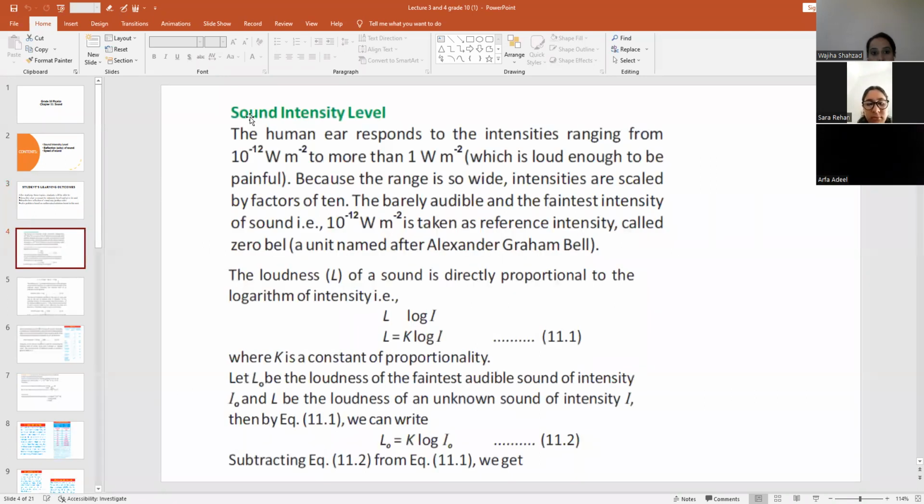Now we will start from sound intensity level. Alpha, Beta, kindly turn on your camera.